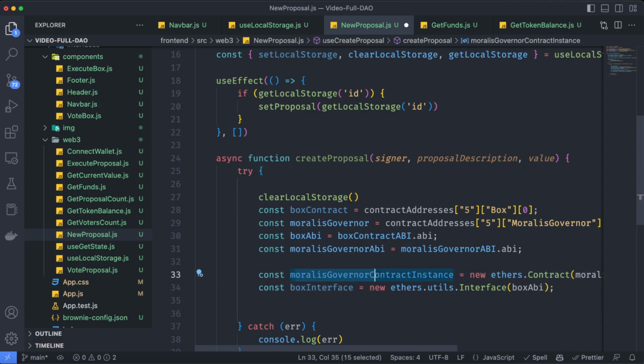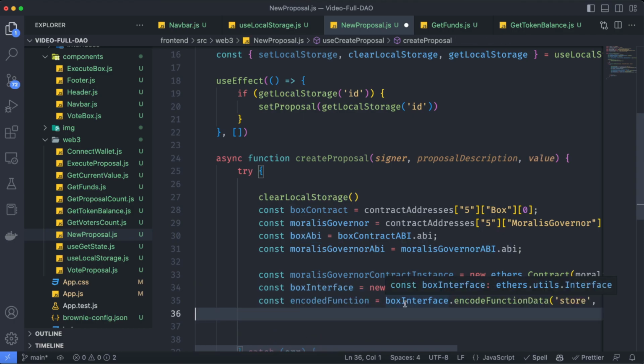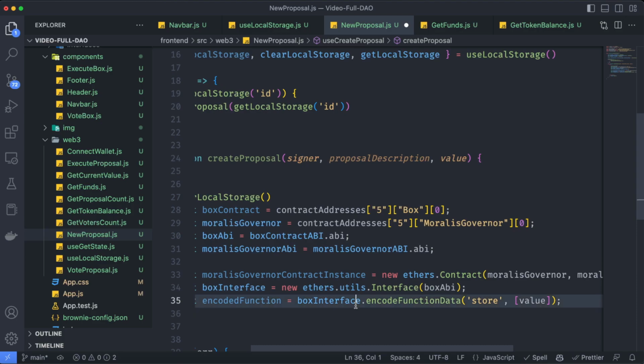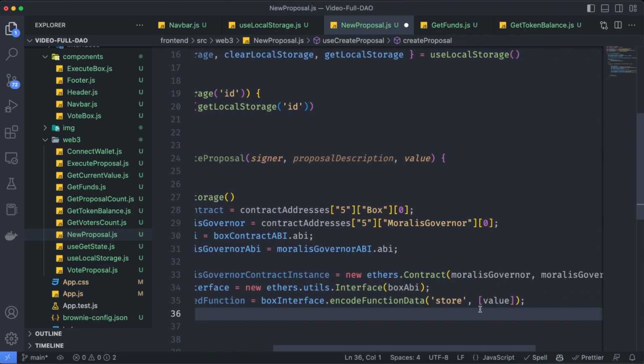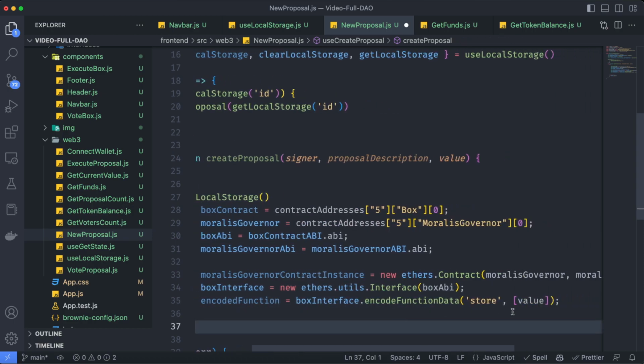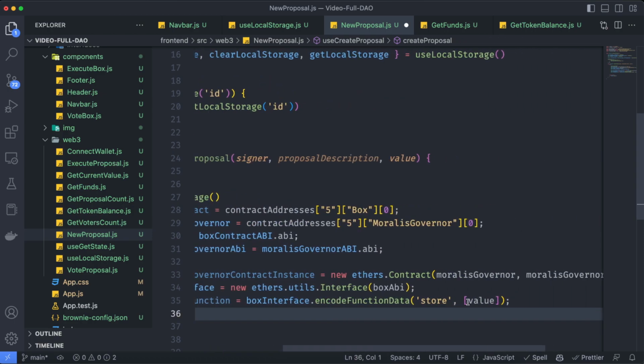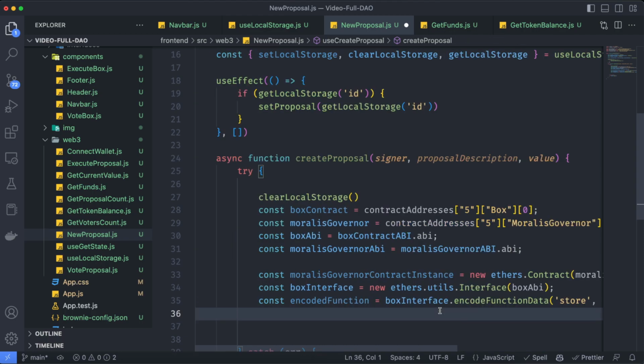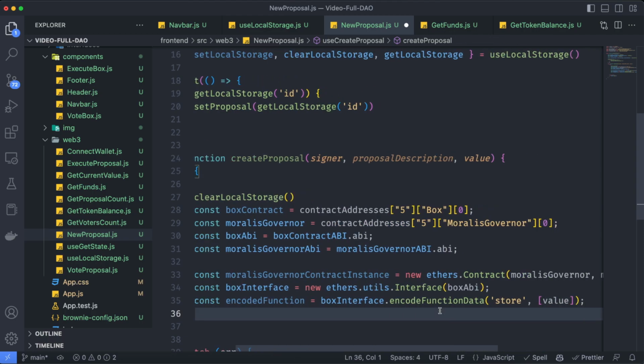the Moralis governor. Now we need to encode the function into a hash, so we are going to set const encodedFunction equals to boxInterface.encodeFunctionData. We know that the function is called store, and we want to set up here a value. That value is going to be the one we are going to propose to be changed.